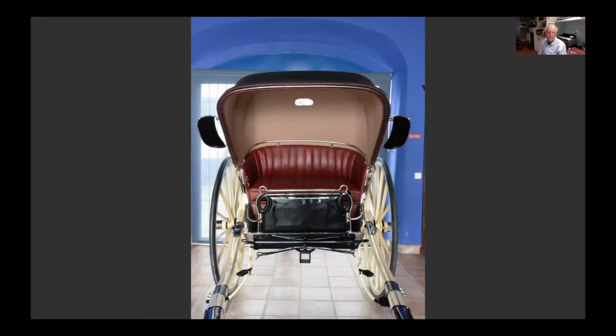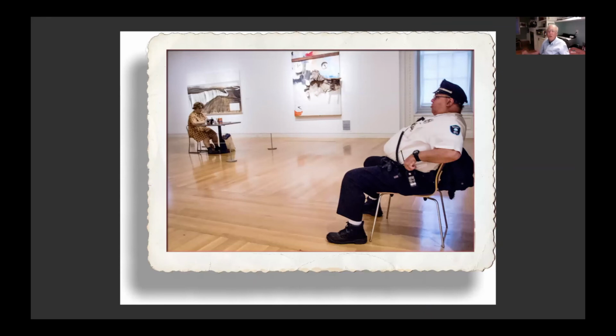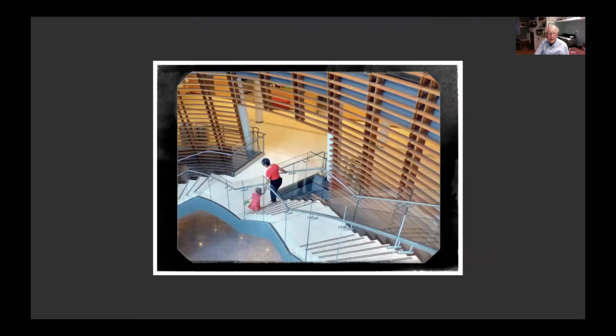Again, a car museum. Get up close, wait for the light to be right, look for the elements, look for the texture. This was just pure luck. You had to be there. But again, there's an idea here somewhere. And this is marvelous. It's a mother, a grandmother, and a child going down the steps, probably in the MFA in Boston.